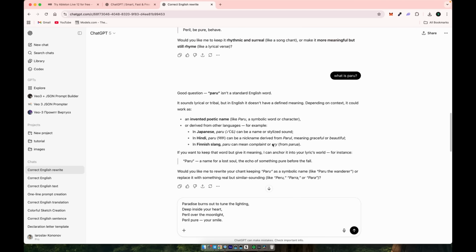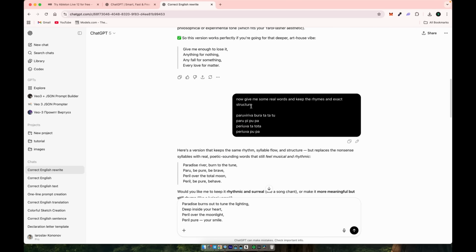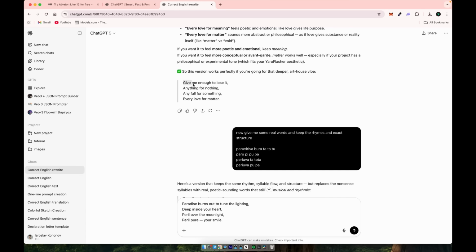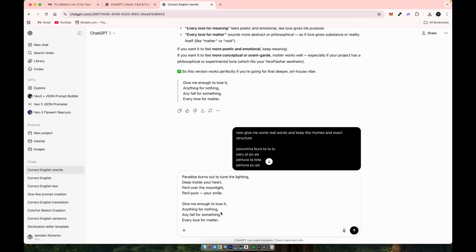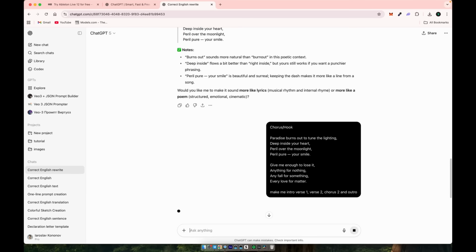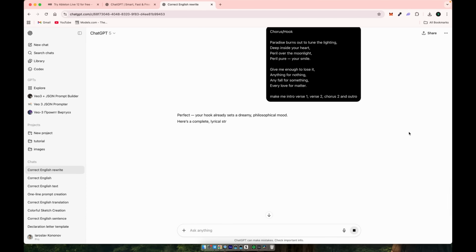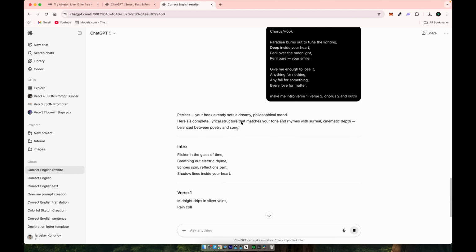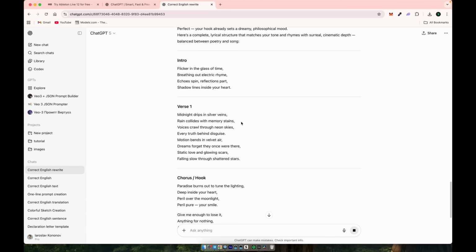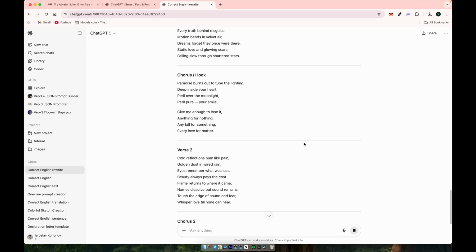Once you've finished this step and created your chorus hook, that's your foundation. I always recommend starting with the chorus because in most songs, the hook is the centerpiece. It's what people remember, what they sing along to, and what defines the whole track. In fact, most professional musicians and producers start their songwriting process with the chorus hook. Why? Because if your chorus is strong, it can carry the entire song. Even if your verses aren't perfect, a great hook will make listeners overlook the flaws and still feel connected to the music.